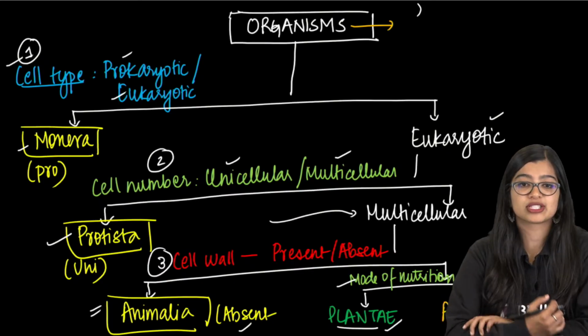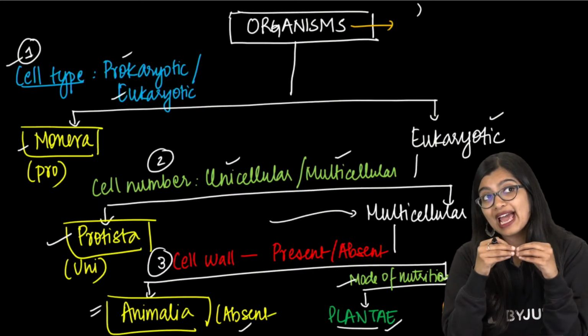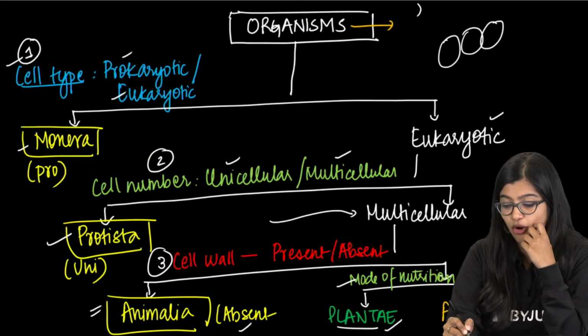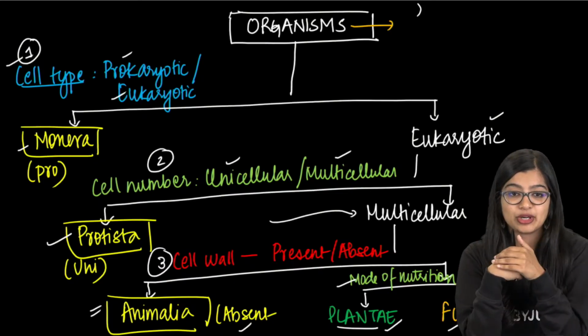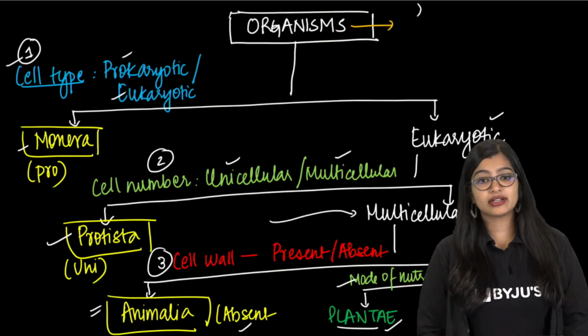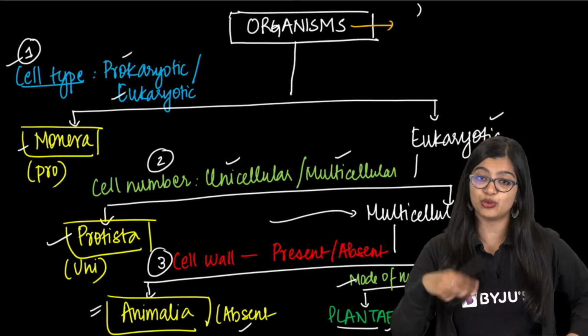No. There is no possibility that there's a multicellular prokaryotic organism. Organisms can be filamentous like cyanobacteria, right? Wherein many cells will form a filament. But it's not considered to be multicellular per se. Mainly prokaryotic cells are unicellular. Okay?